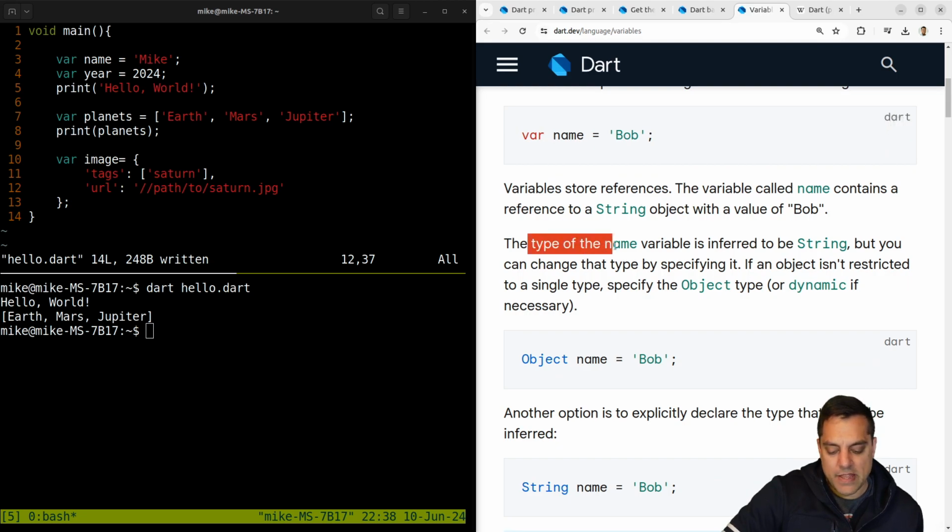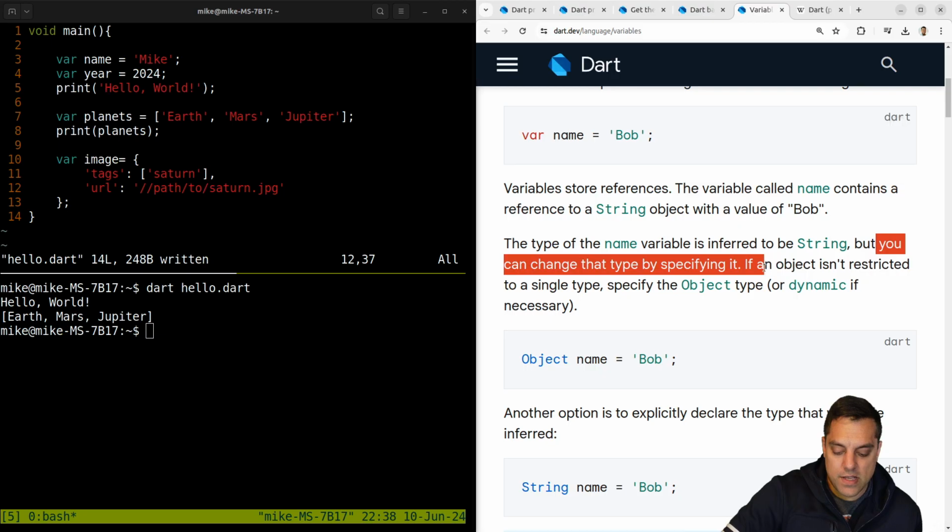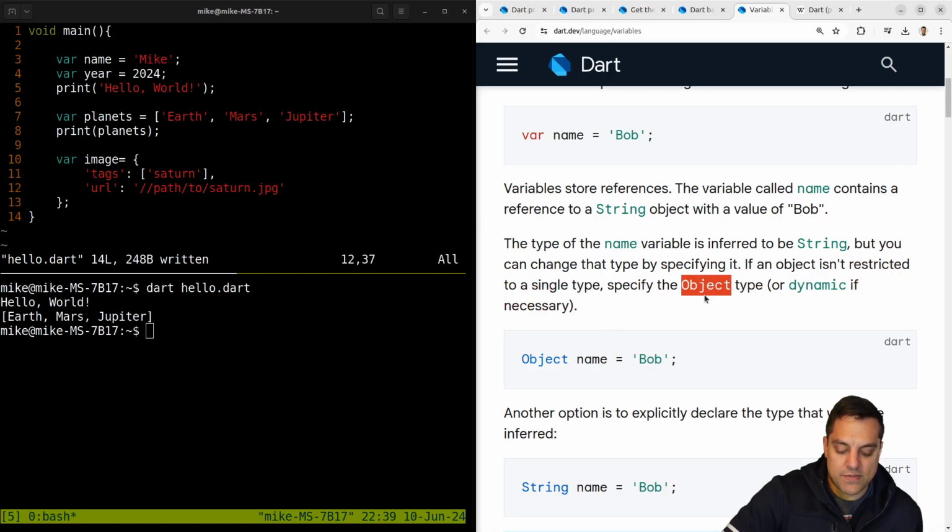So let's see what they mean by that. The type of the name variable is inferred to be string. Okay, that's where the type inference comes from. That's great. You can change a type by specifying it if an object isn't restricted to a single type. Specify the object type or dynamic if necessary. Okay, so that sort of makes sense here.